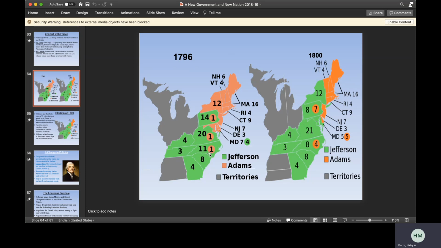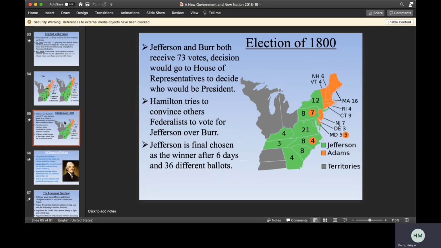So in 1800, Jefferson actually beats Adams. Originally, Adams had won in 1796. He serves one term, and then he is defeated by Jefferson. So in 1800, Jefferson wins.